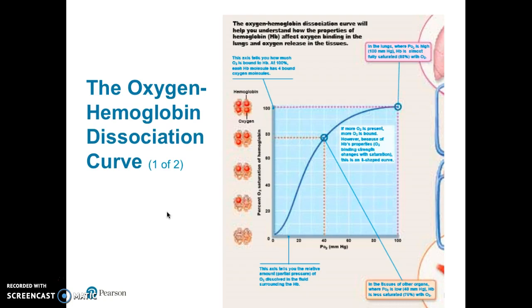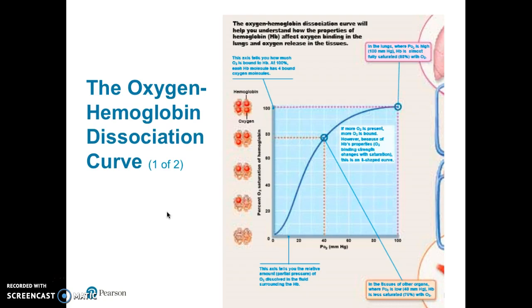The bottom axis of this curve is the partial pressure, or the relative amount of oxygen gas dissolved in the fluid surrounding hemoglobin. So it increases as you move to the right, from 0 to 100 millimeters of mercury. The upright axis tells us how much oxygen is bound to the hemoglobin.